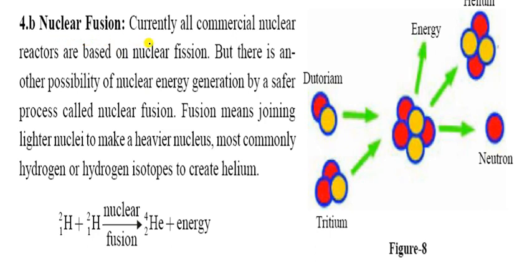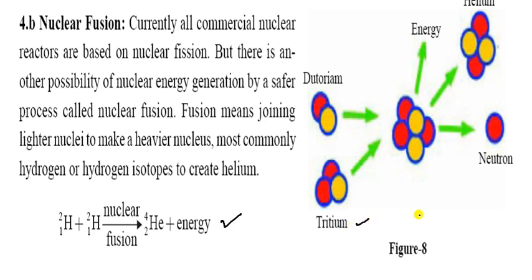So now nuclear fission. Currently all commercial nuclear reactors are based on nuclear fission. But there is another possibility of nuclear energy generated by a safer process called nuclear fusion. Fusion means joining lighter nuclei to make a heavier nucleus, most commonly hydrogen and hydrogen isotopes to create helium. Here, two nuclei of deuterium are fused together. They form helium and a huge amount of energy, and that is the nuclear energy.